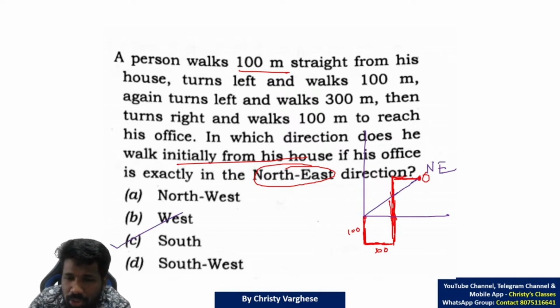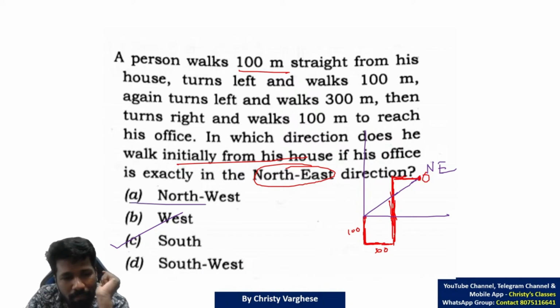When the starting direction was south, this is correct. Now as I told, this is how you can do it with elimination, but you have to try A and B, then only you can reach C normally.